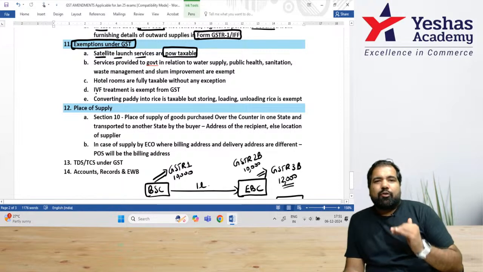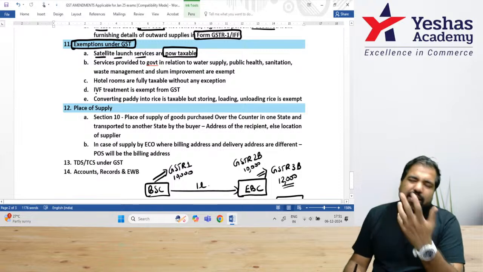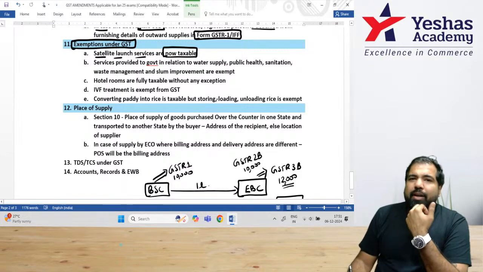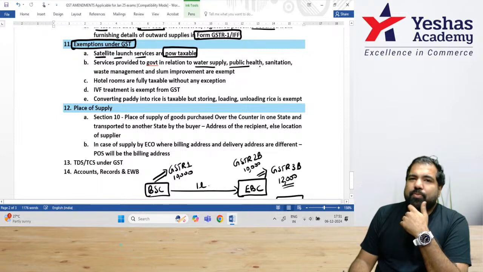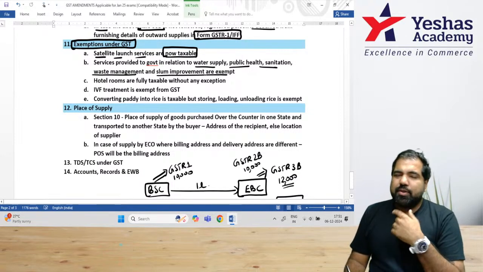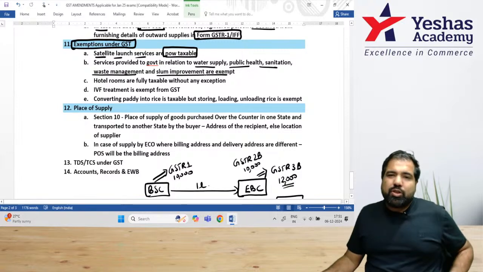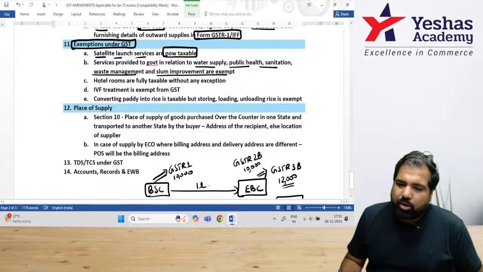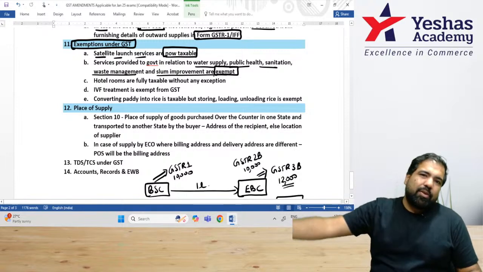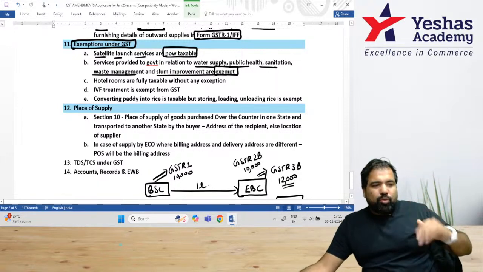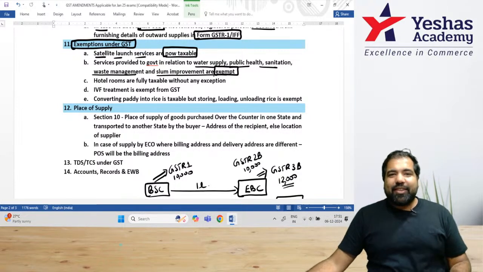Next, if you're providing services to the government which are necessary, example, the government has to ensure water supply and you are supplying water, or public health, sanitation, waste management, slum improvement, all these services you're supplying to the government, you will charge the money, but you will not charge GST because these services are exempt. The government anyways will not be charging GST on these, but when you also provide services to the government, even they will be exempt.